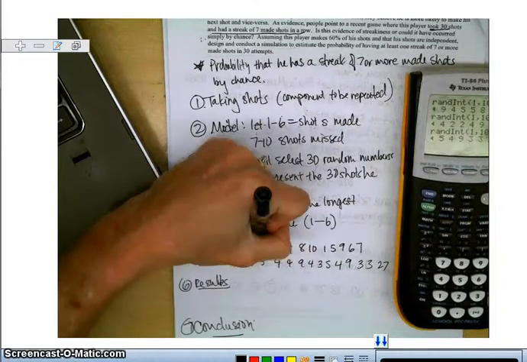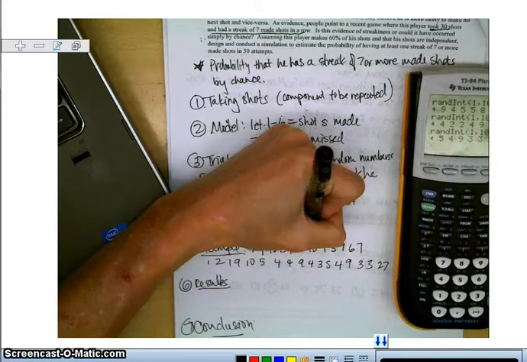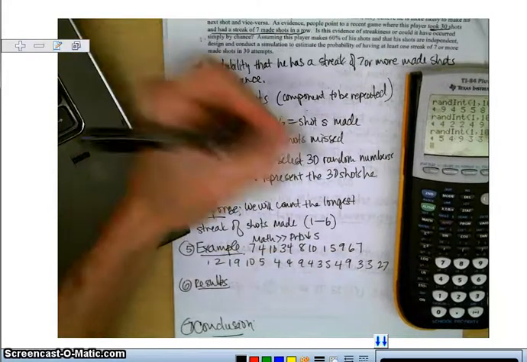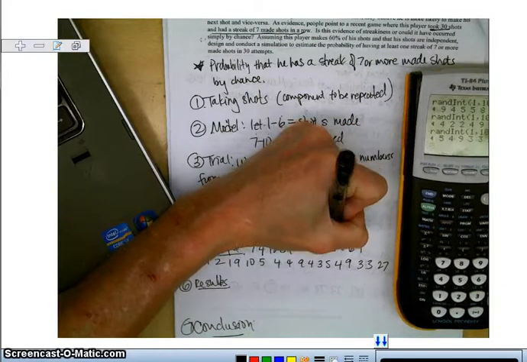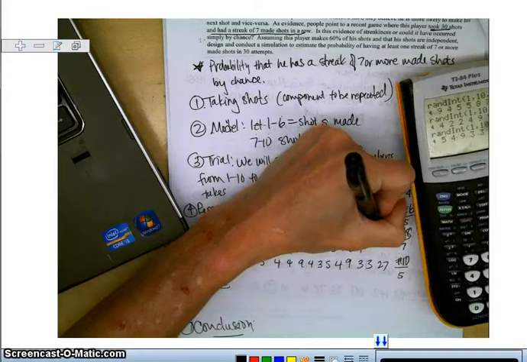So I hit math, over arrow twice to PRB, 5, and hit enter, or just hit the number 5. And so I had random integer 1, comma 10, comma 30 of them.